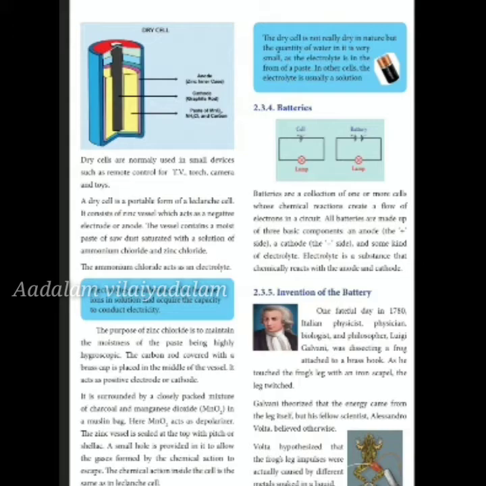Then it is surrounded by a closely packed mixture of charcoal and manganese dioxide, MnO2, in a muslin bag. This is a depolarizer. It is used to remove the gas collected at the electrodes. MnO2 is used to remove gas collected at the electrodes.